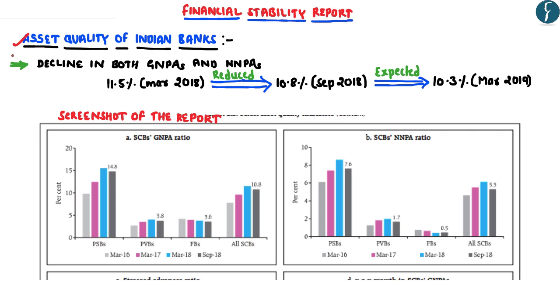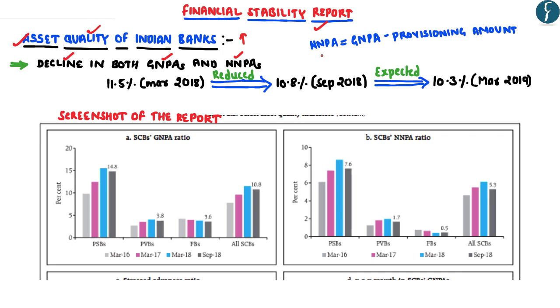In this regard, this report highlights that the asset quality of the Indian banks has improved for the first time since March 2015. Hence, based upon this report, we can be optimistic that the financial health of the Indian banks would be improving in future. This report has highlighted that there is a broad-based decline in both the gross non-performing assets as well as the net non-performing assets of the Indian banks.